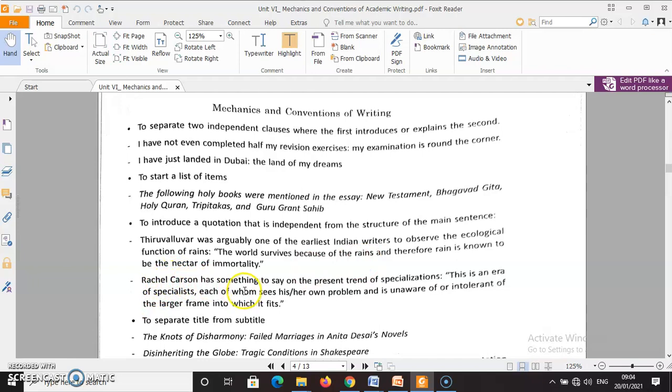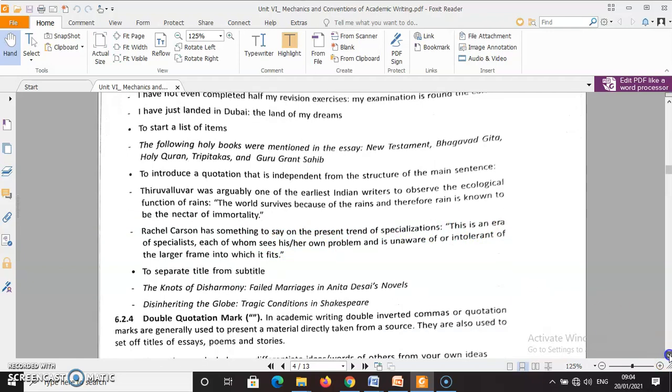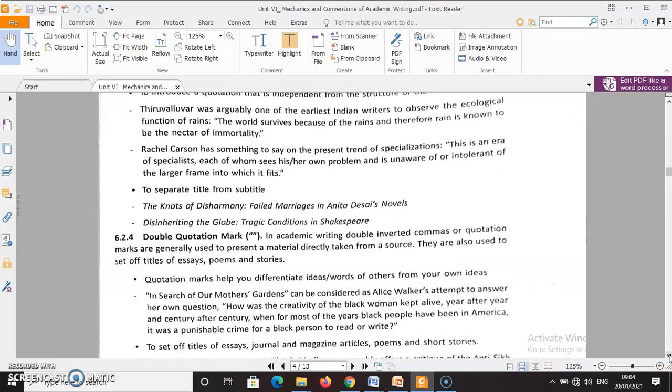Another quotation. Rachel Carson has something to say on the present trend of specialization: "This is an era of specialists, each of whom sees his or her..." The quotation goes on like that. So that's how the colon is used to separate a quotation from the main text.